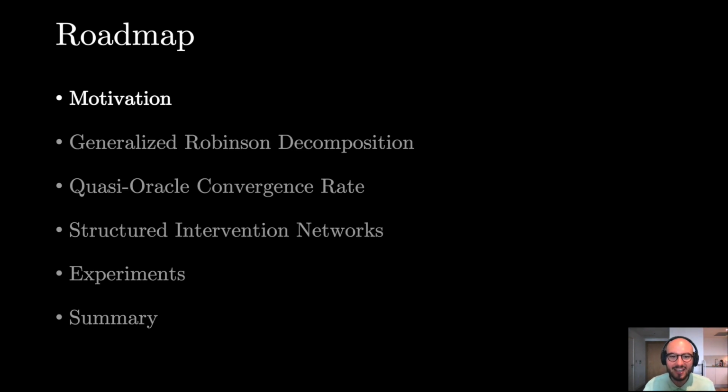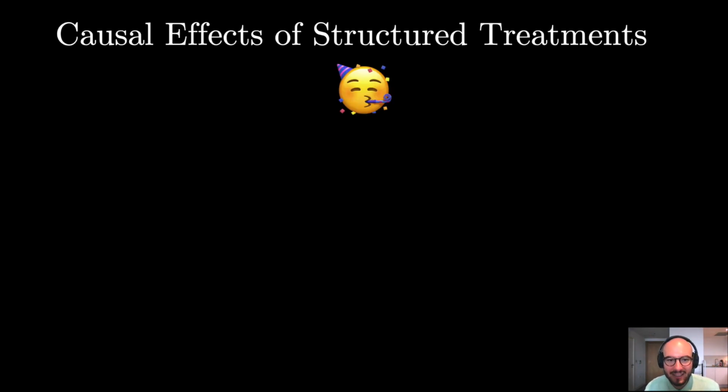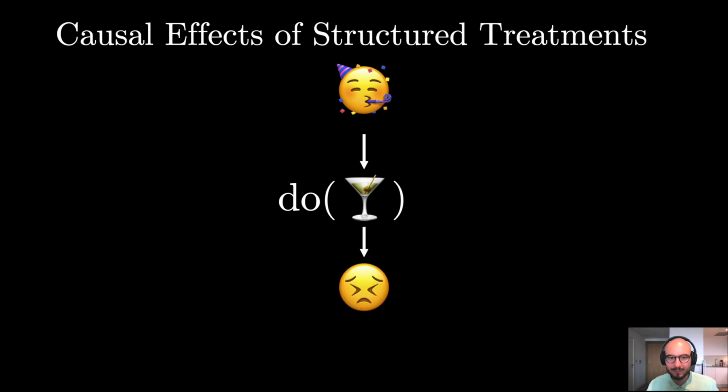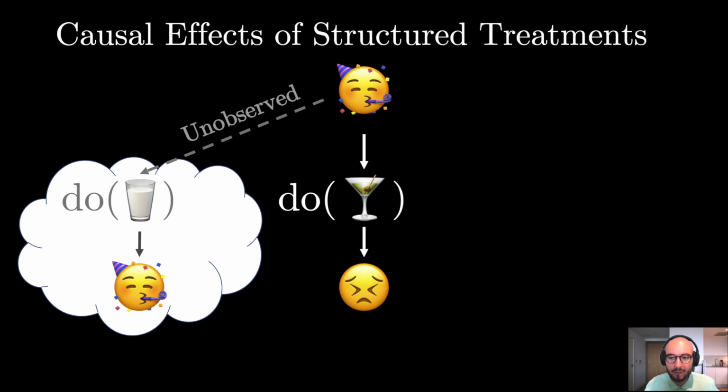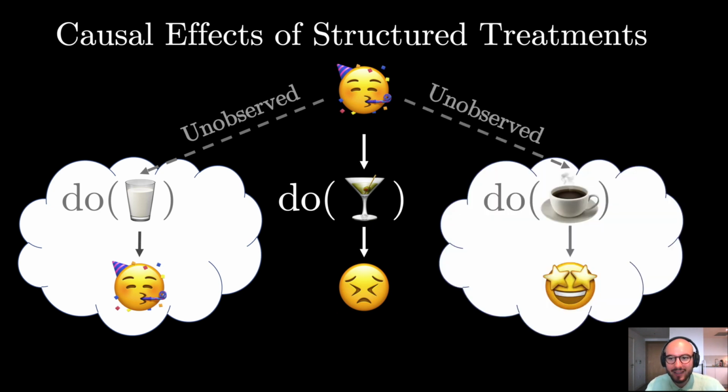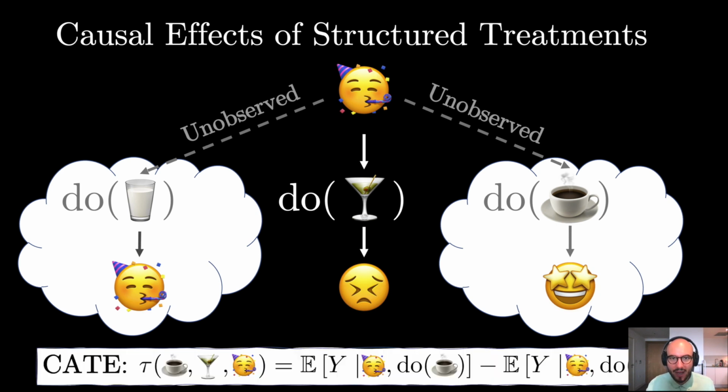Let's start. Imagine you were at a party, had a drink, and felt quite bad afterwards. Now imagine in a different world that is not observed, where you had drunk milk, you would continue being happy. Similarly, if you had drunk coffee, you would perhaps feel even more alive. Now, this effect of changing the treatment on the expected outcome given some characteristics of an individual or group is what we call the conditional average treatment effect, or CATE in short.